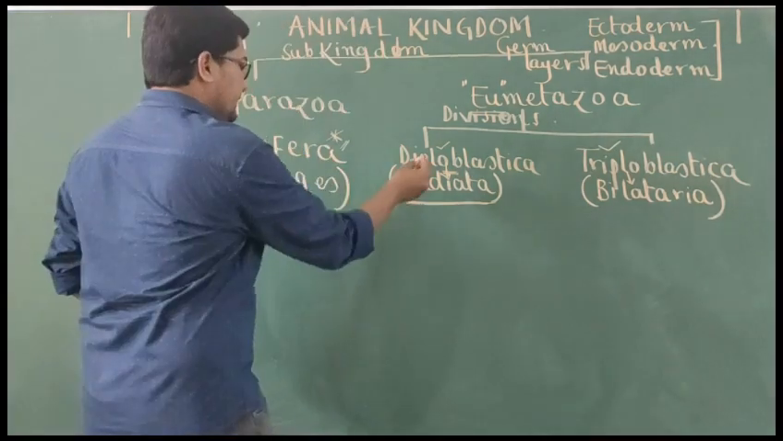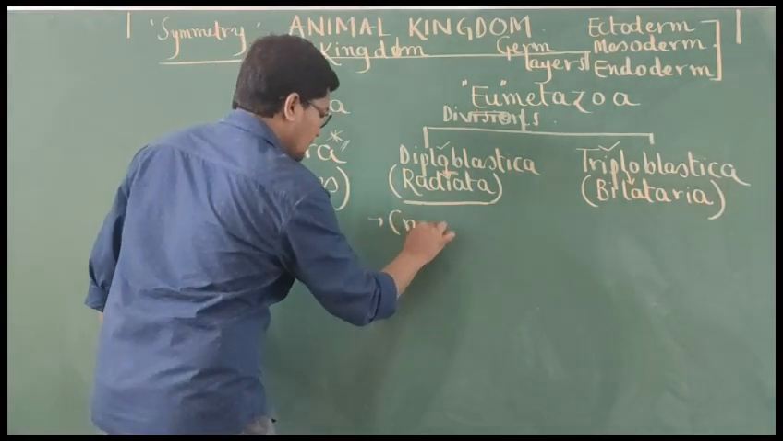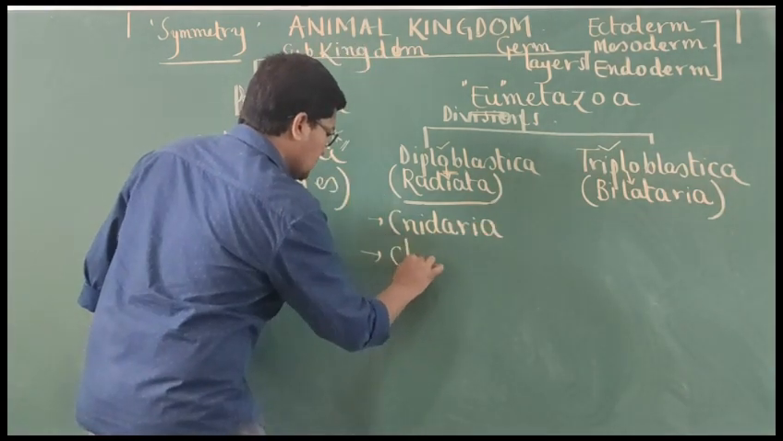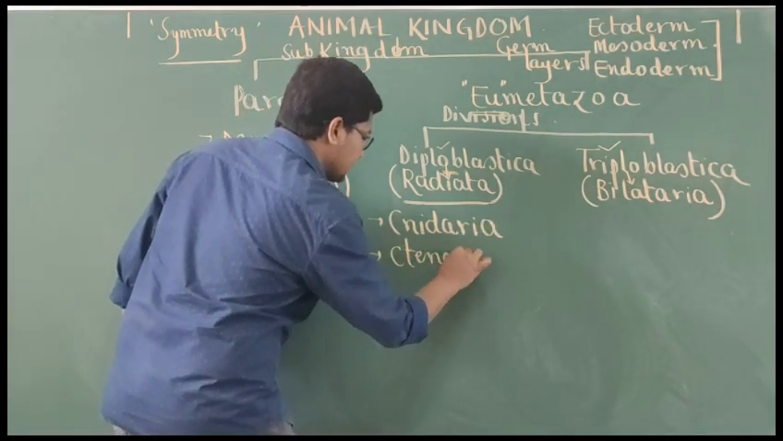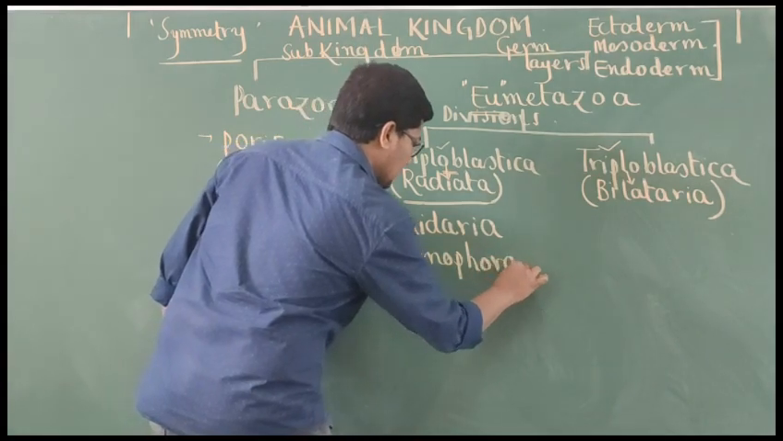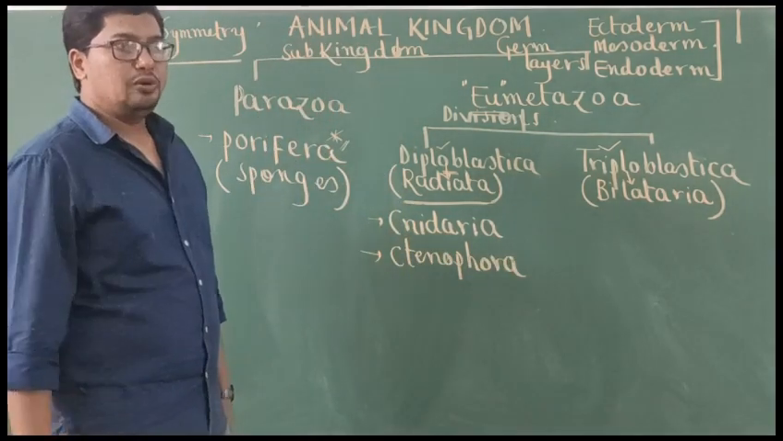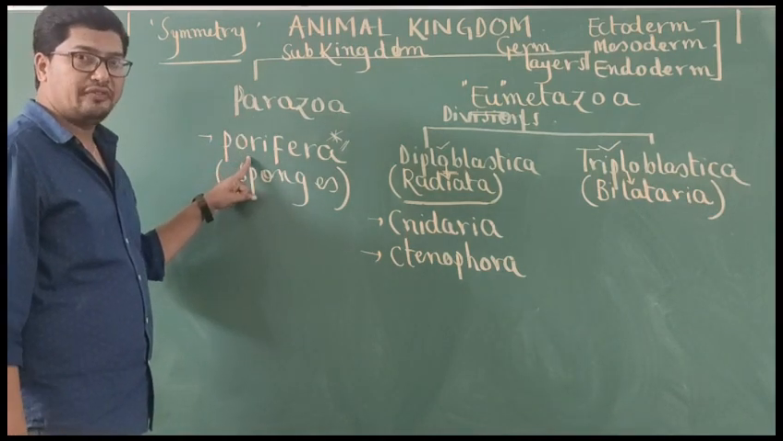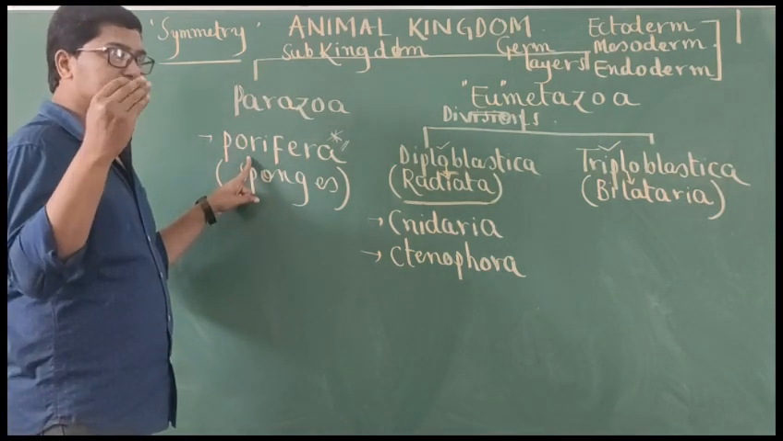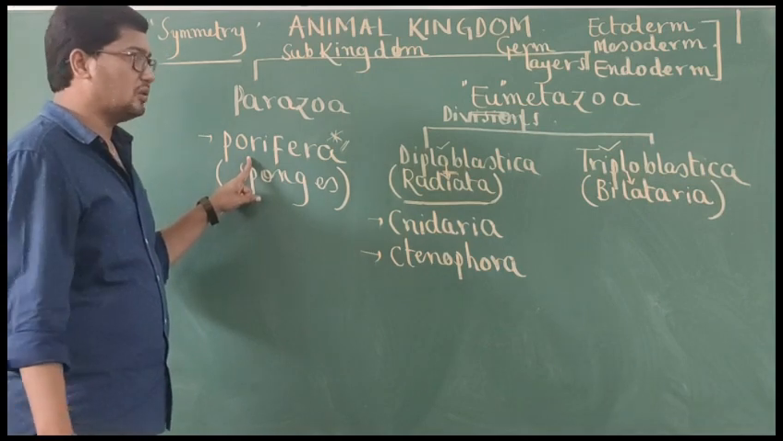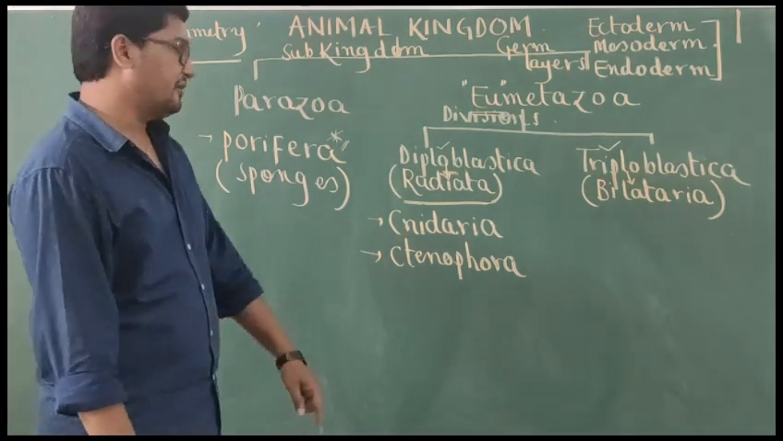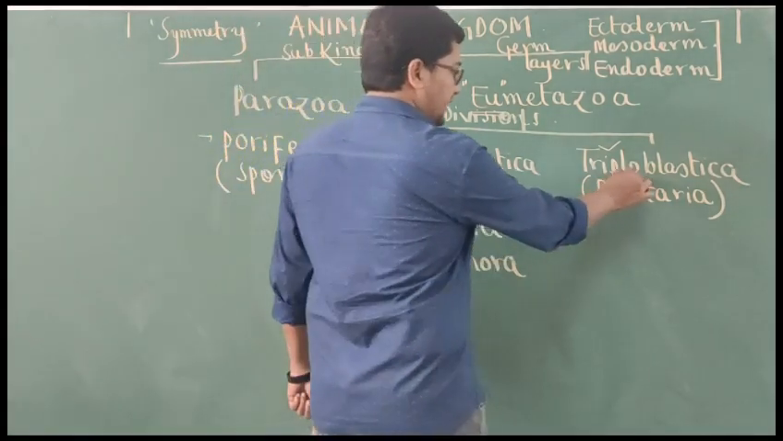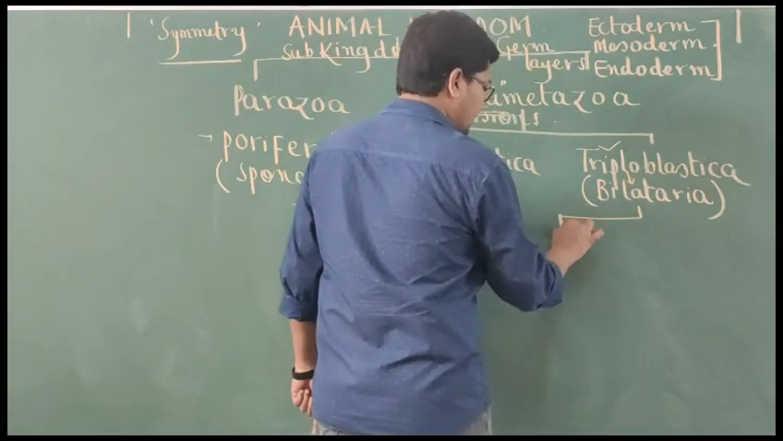Okay. Now, Diploblastica includes two animal phyla, that is Cnidaria and Ctenophora. See, we have started animal kingdom with which phylum? Porifera. I have to end with last, that is mammals. Okay. So Porifera, Cnidaria, Ctenophora. Next, triploblastic animals once again.